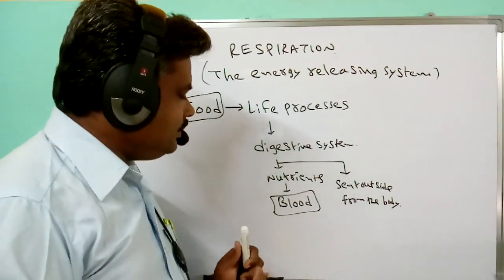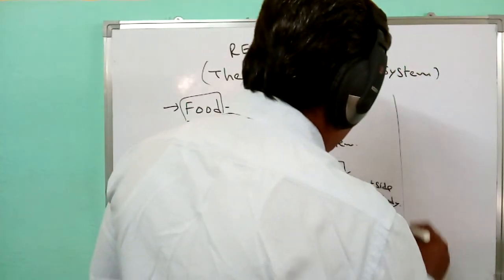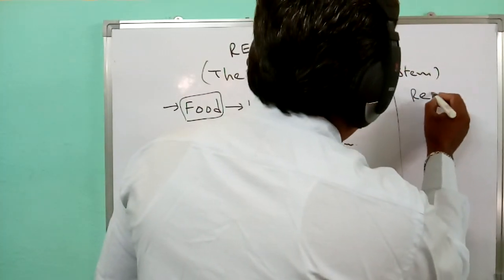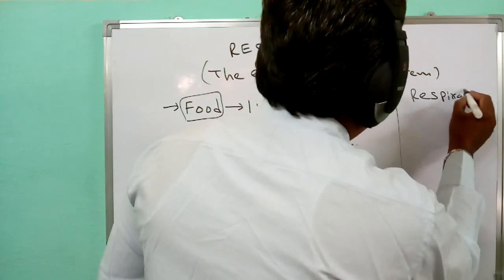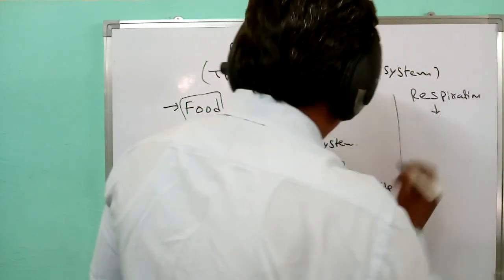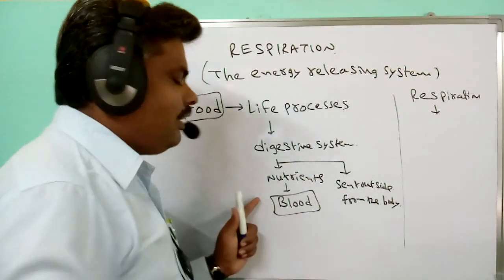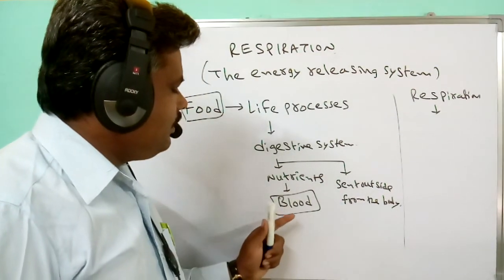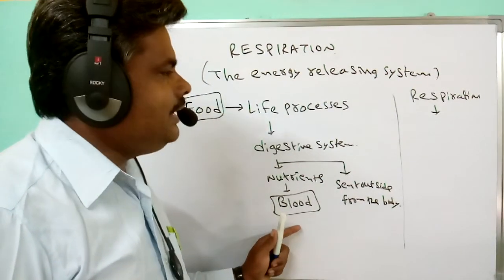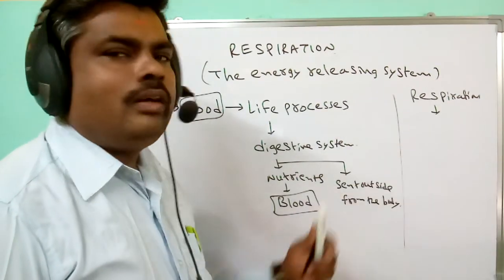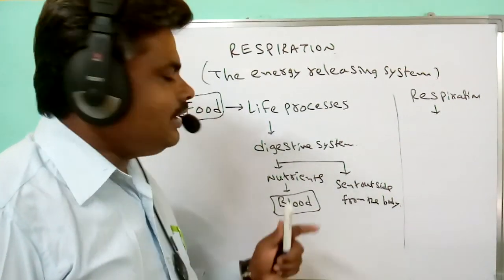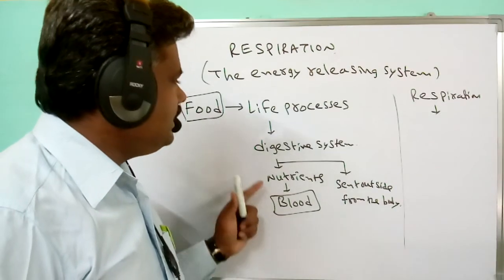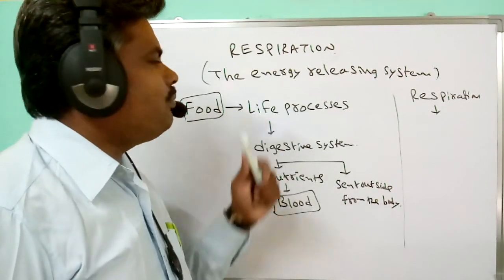Only in the process of respiration are the nutrients completely broken down, and the energy they contain is released outside of the cells. That energy is utilized by living organisms for life processes.